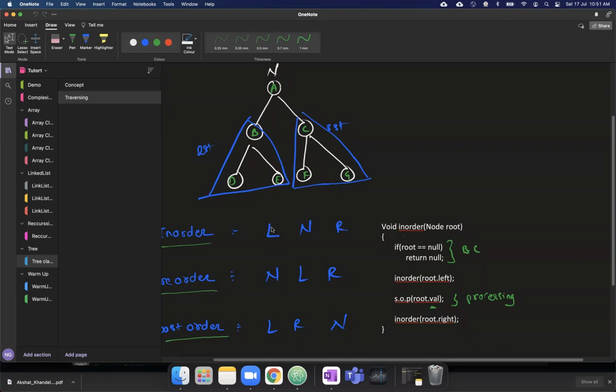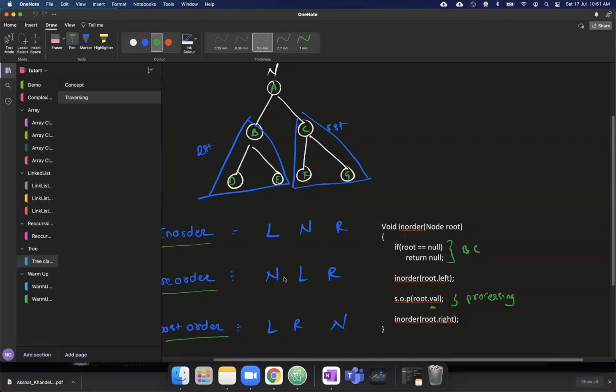Looking at this code of in-order, can you try to write the code for pre-order and post-order? Let's start with pre-order. Try to write the code for pre-order by looking at the code of in-order.